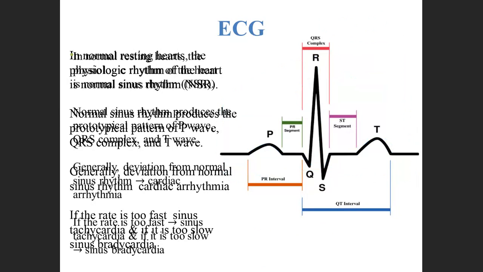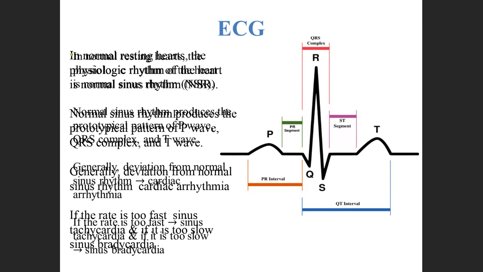Similarly, we have so many heartbeats in 1 minute. We have 60 to 100, normal 72 to 78. So one beat denotes a PQRST complex. This complete PQRST wave denotes one heartbeat.